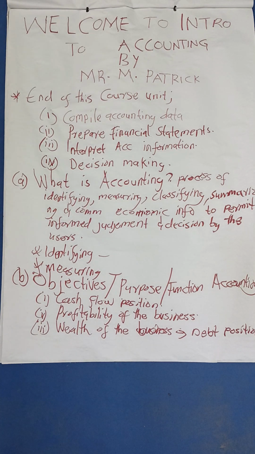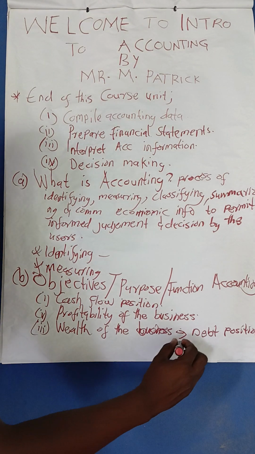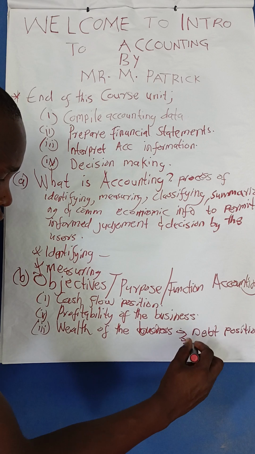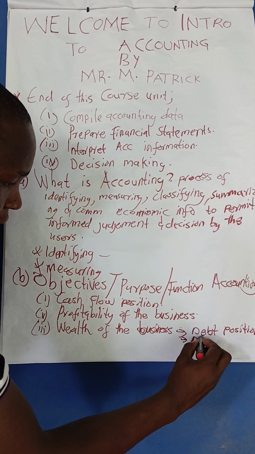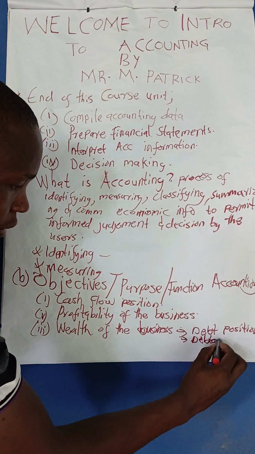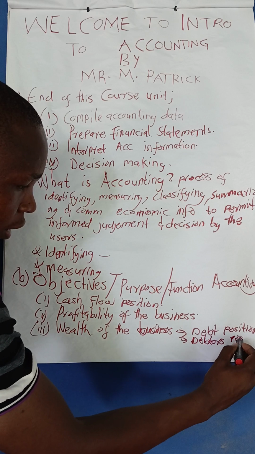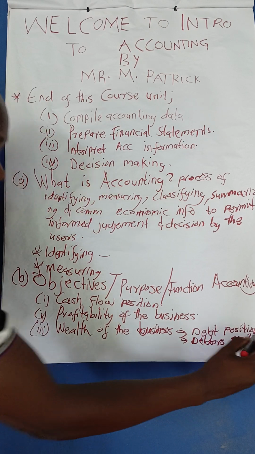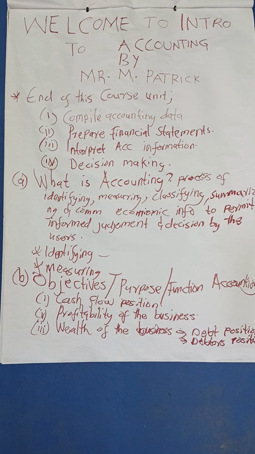At the same time, you'll be able to tell the debtors position. These are the people who owe you. You'll be able to tell that a certain number of debtors need to pay me a certain amount of money, which is outside of the business, which we intend to have paid after a certain period of time.